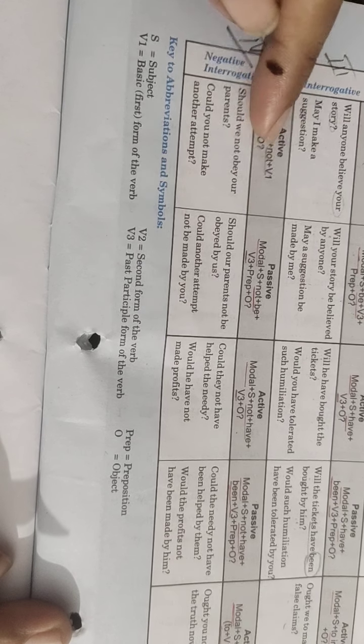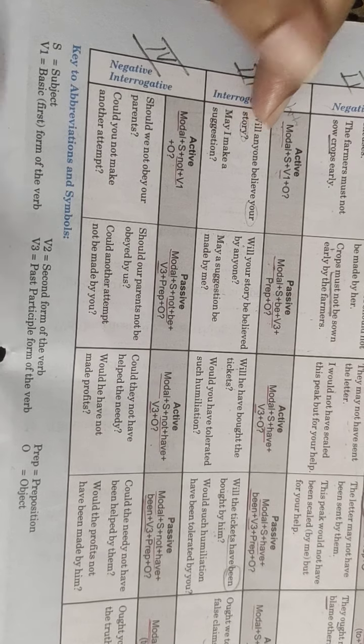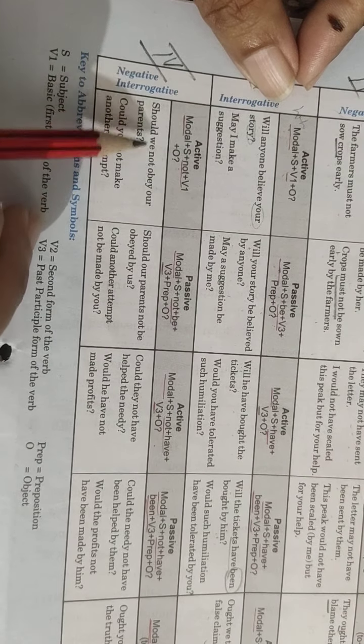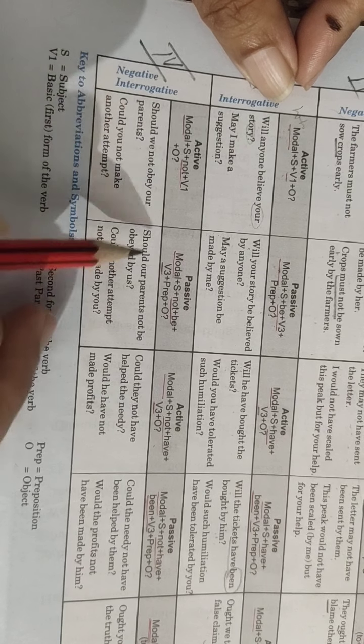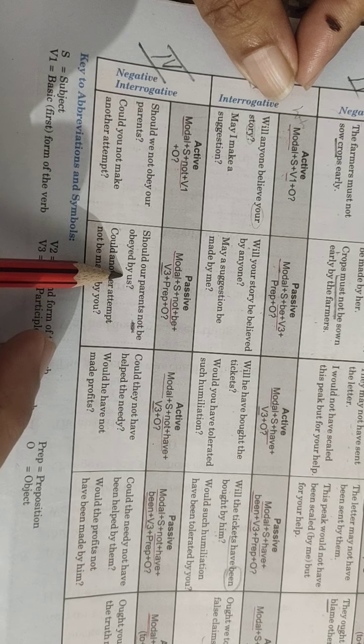Next, a negative interrogative will include not in the sentence. The rest of the structure is similar to these interrogatives. Should we not obey our parents? Should our parents not be obeyed by us?